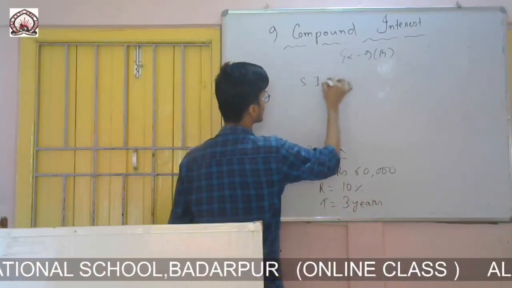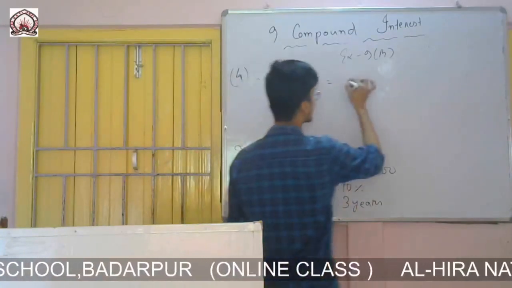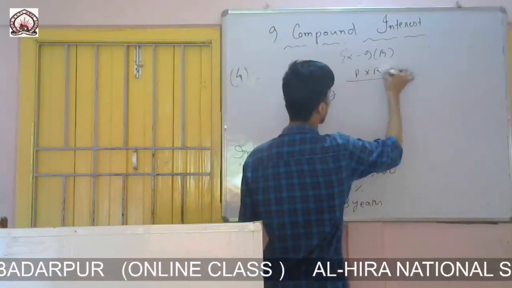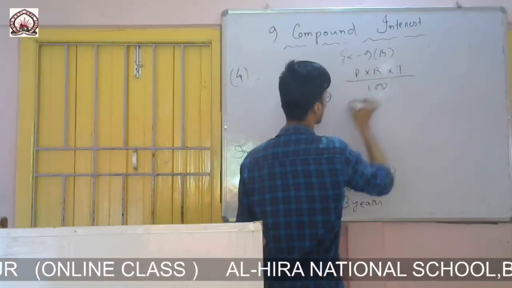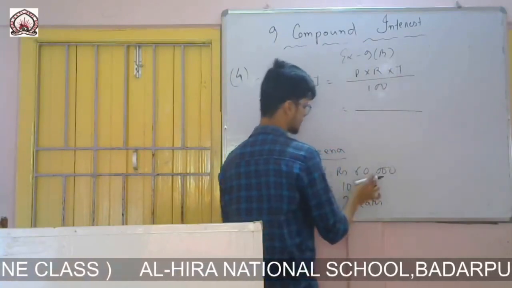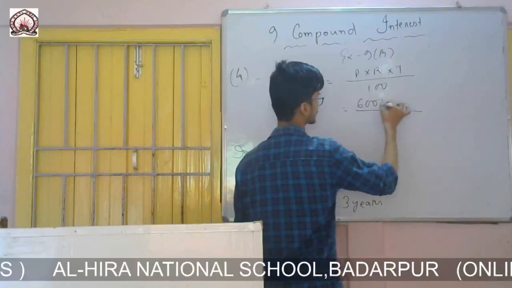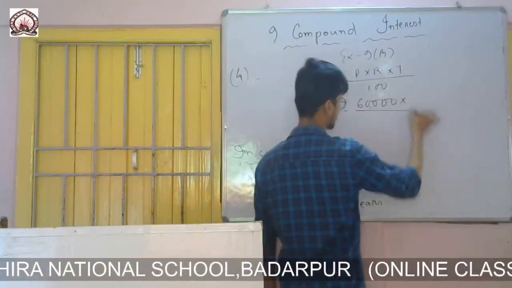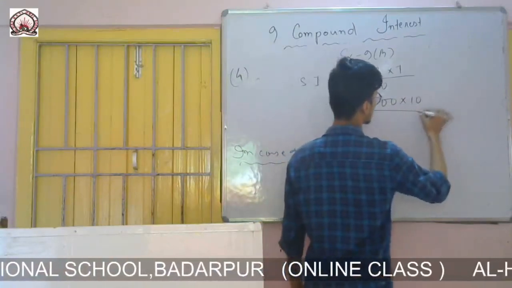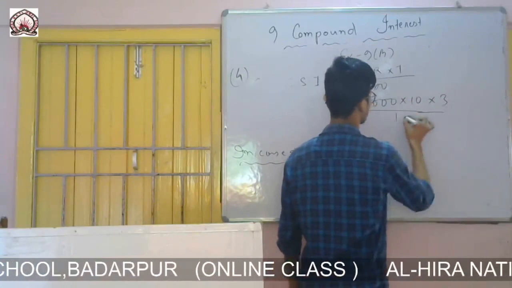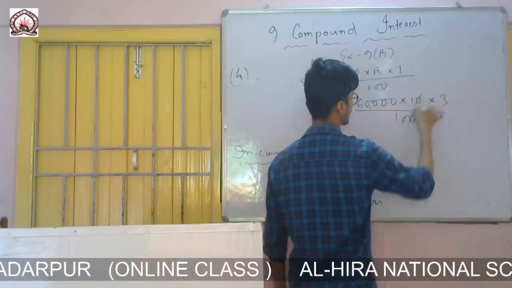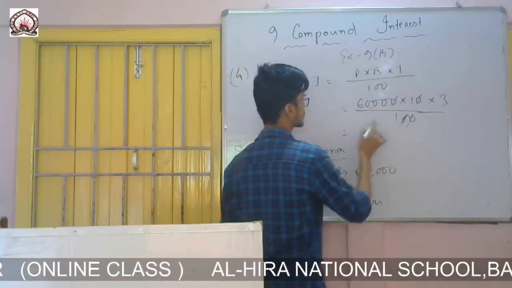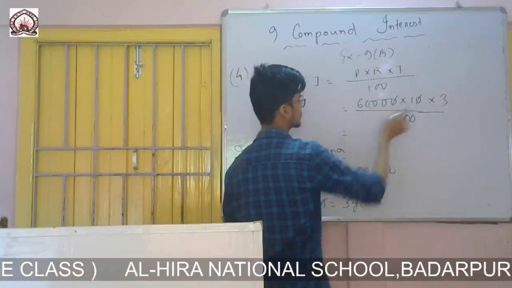So therefore simple interest SI equals PRT by 100. Principal is 60,000, rate of interest is 10%, time is 3 years, divided by 100. I will cancel these two zeros. There are 6,000 and 3 left.